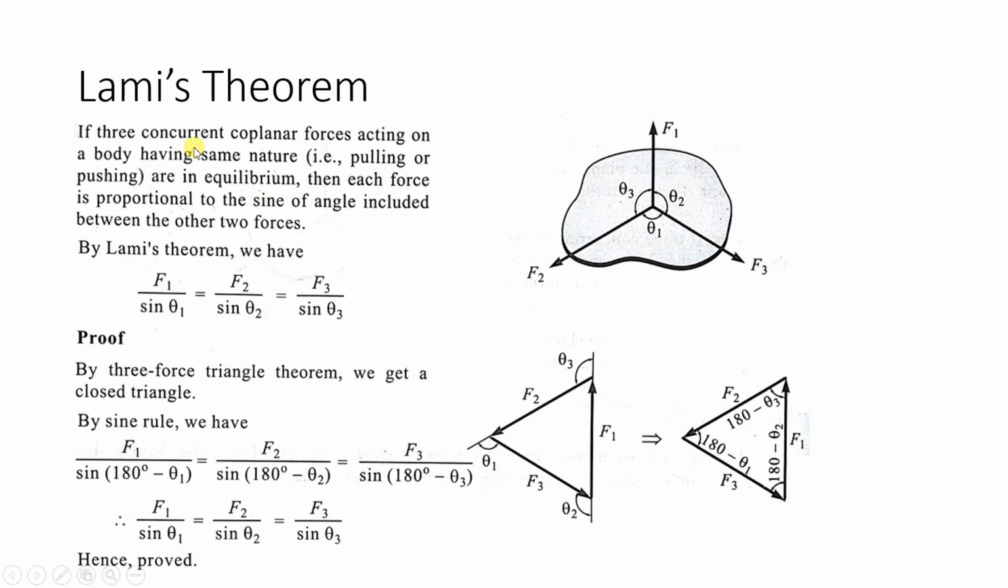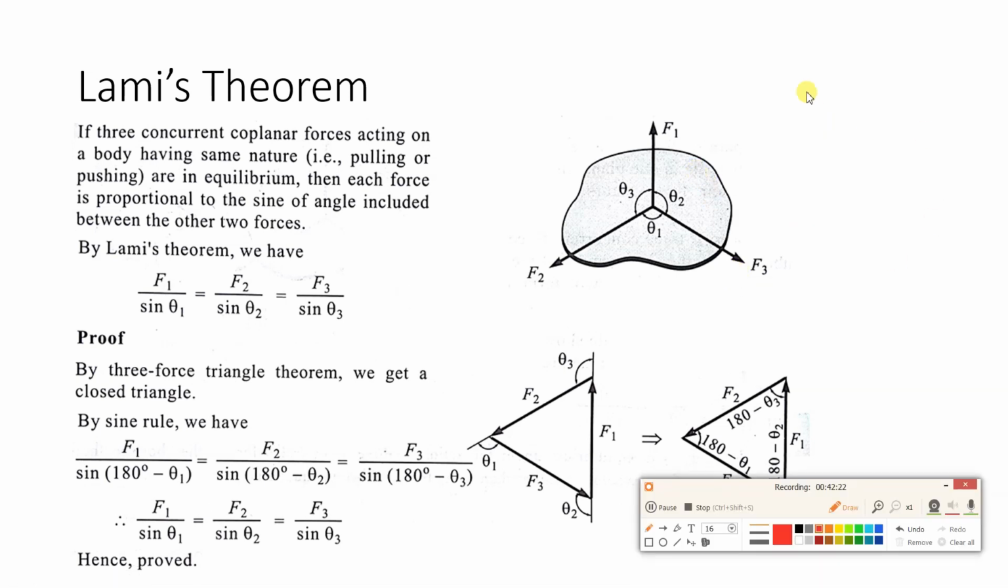What is that? If 3 concurrent coplanar forces, so here you can see F1, F2, F3, they are coplanar, acting only on one plane. Then same nature. Here you can see F1, F2 and F3, all the 3 arrows, they are moving away from the body. So what is the nature of this F1, F2 and F3? It is pull nature. What do you mean by pull and push? Suppose this is a body. A force directed towards the body is push. If a force is directed away from the body, that is pull.